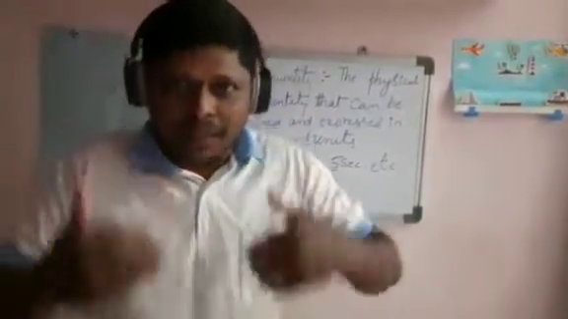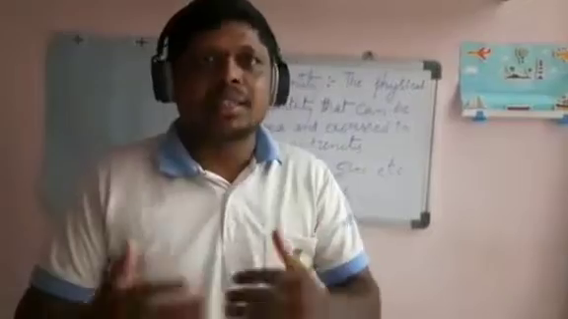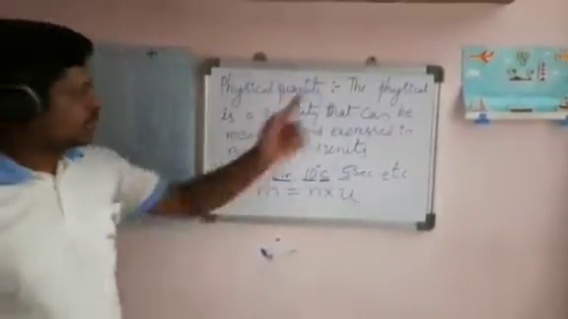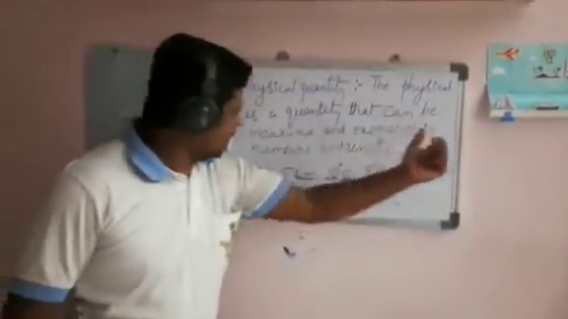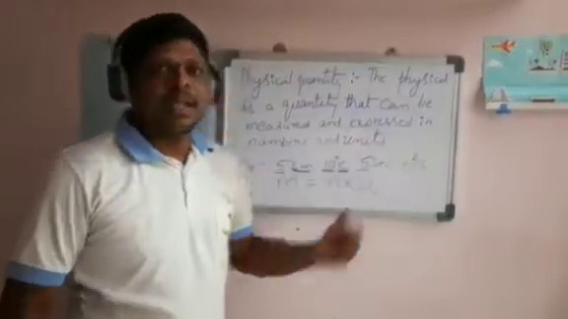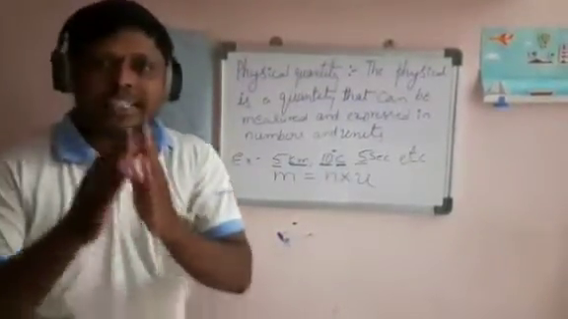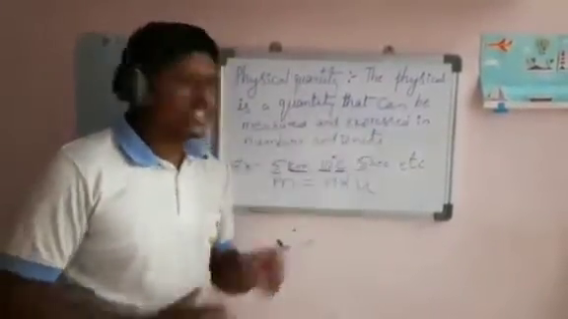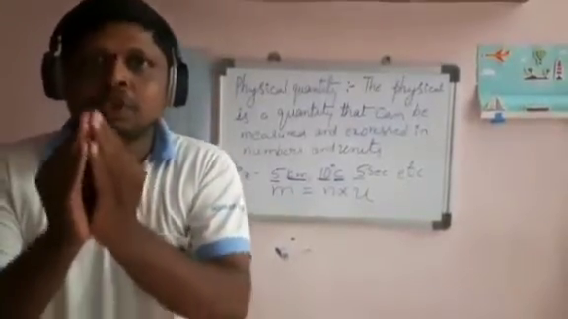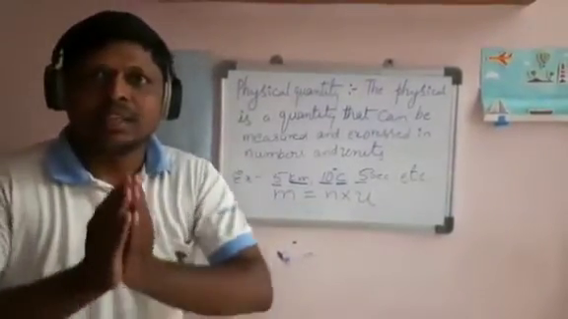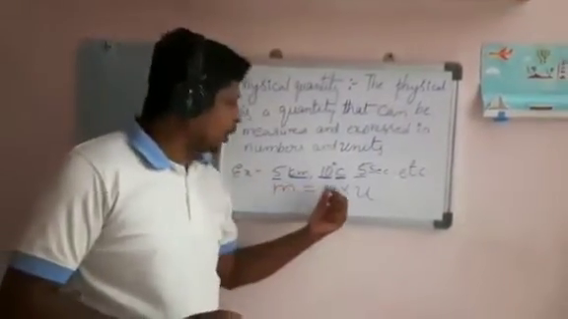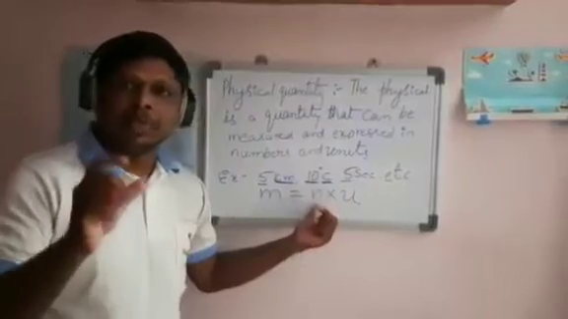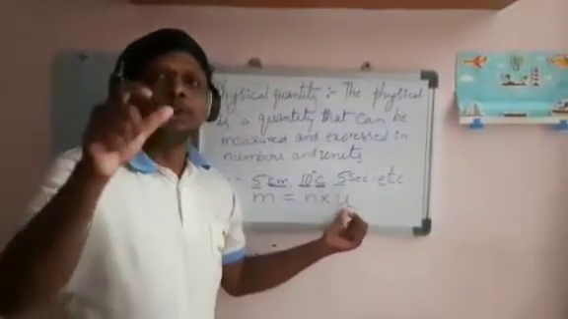Now today I will start the new concept, physical quantities. A physical quantity is a quantity that can be measured and expressed in numbers and units. Whatever information you express with numbers and units is known as a magnitude in physics. Magnitude is denoted by small m. m is equal to n into u. n is nothing but the numerical value. u is nothing but the units.